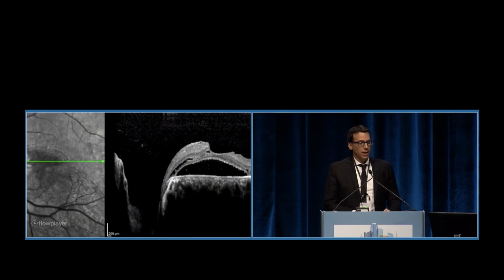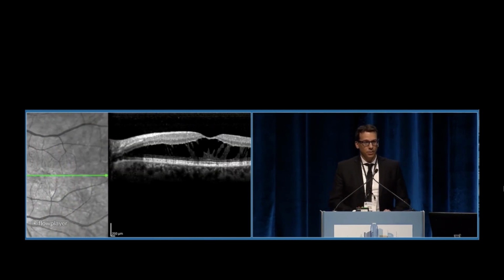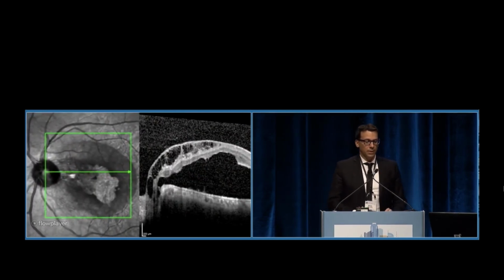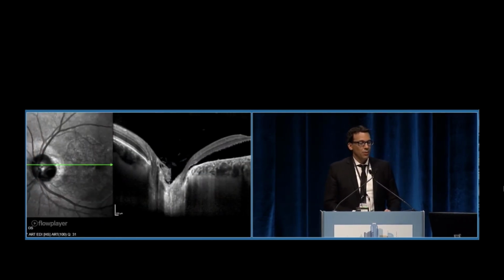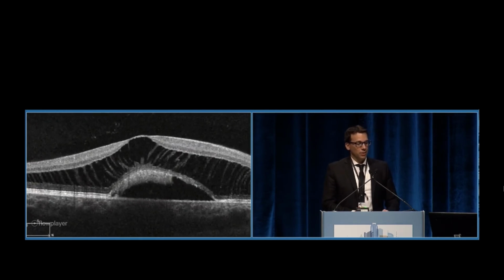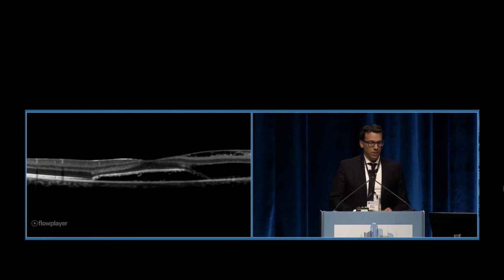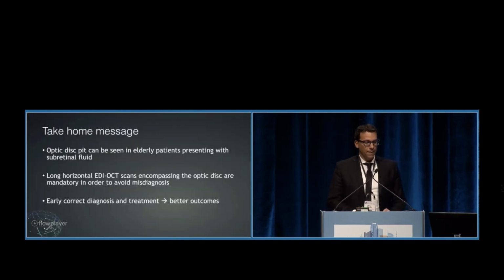Again, if you get the long scan, these elderly patients, even though in 1882 the first case of optic disc pit was described in an elderly woman. We don't think of elderly patients with optic disc pit, but this was not the case, and we have to be aware of this condition, even in patients older than 65 years old.